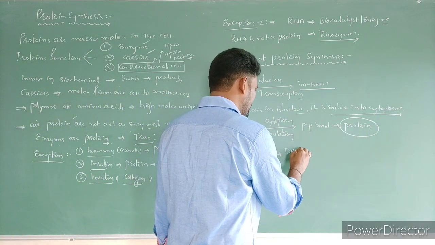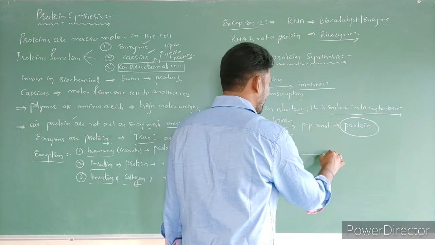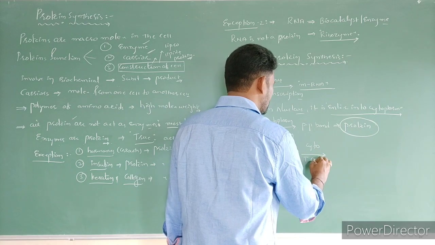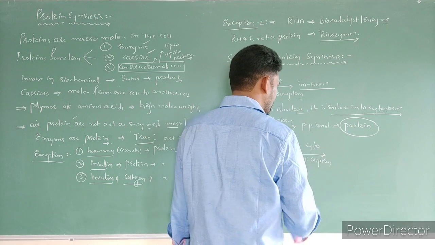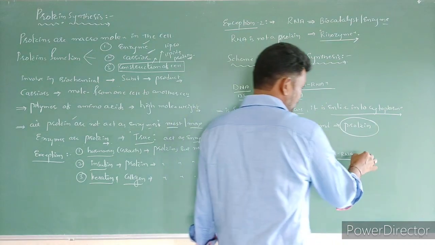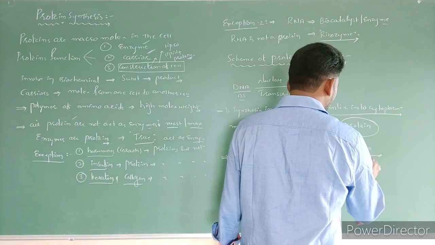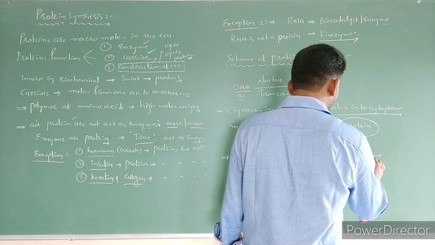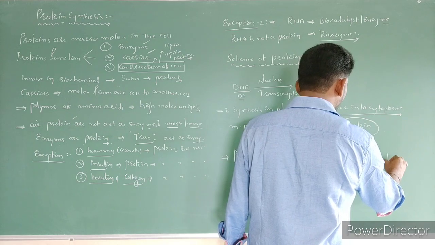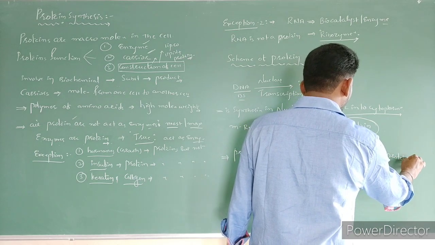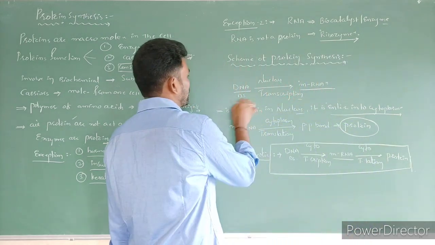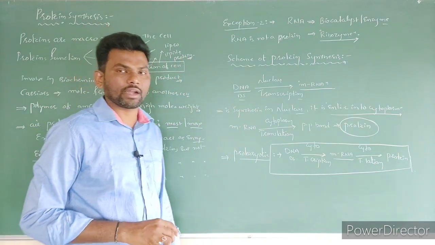What you have to write? First, DNA, it is also double stranded, which is present in the cytoplasm. Here in the cytoplasm, transcription takes place to form one RNA, that is called mRNA. Now this mRNA, again in the cytoplasm, all amino acids come together to form a polypeptide chain, that is translation, and polypeptide bonds form, nothing but protein. So this is a schematic representation of protein synthesis in eukaryotic cells and prokaryotic cells.